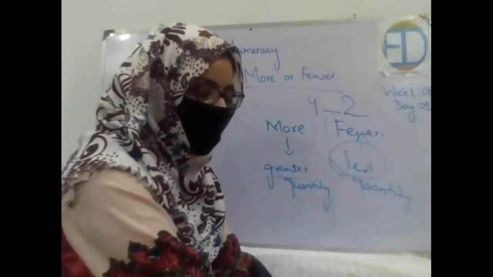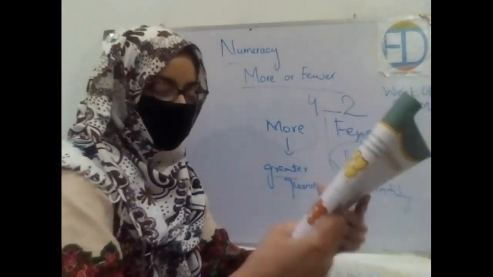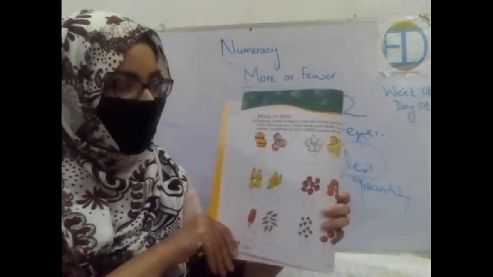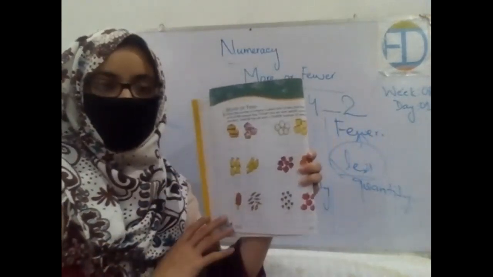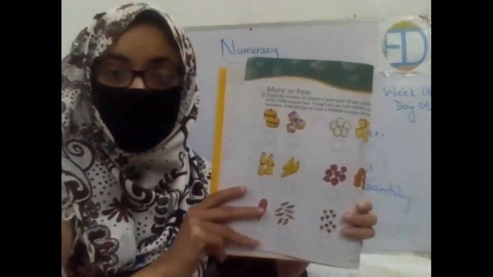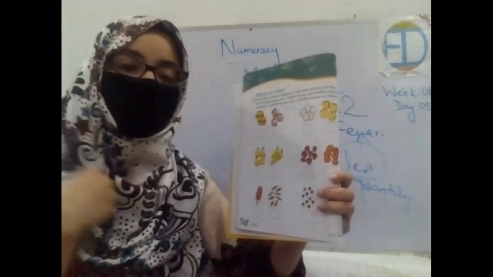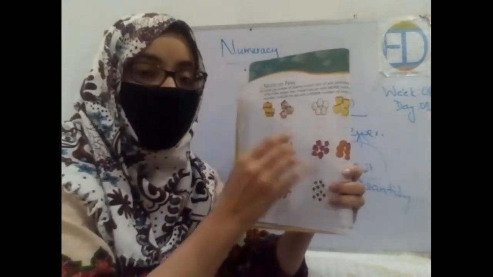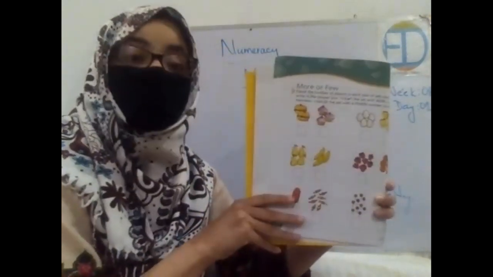Okay. Now I want all of you to open your book, page number 34. This is your book, page number 34, that we will be doing together. Different numbers of objects and their pictures are given to you, and you are supposed to put a tick on the thing which is in more number and put a cross over the thing which is in fewer quantity.